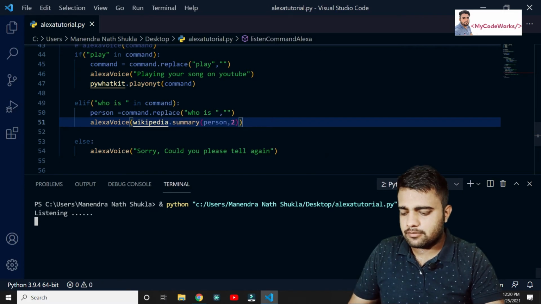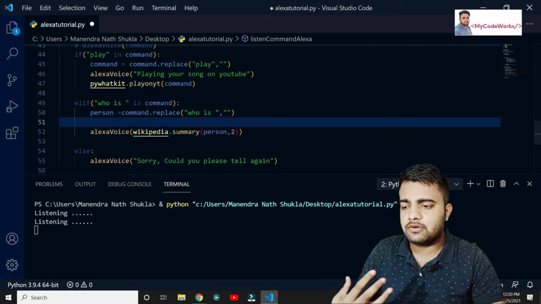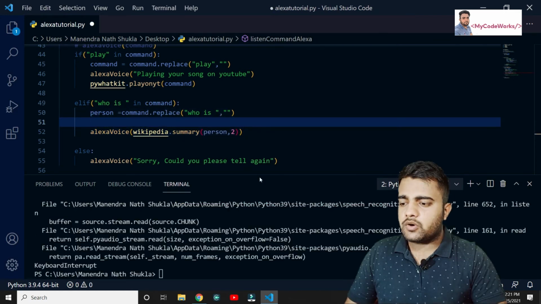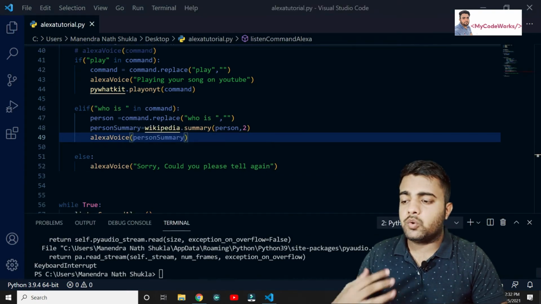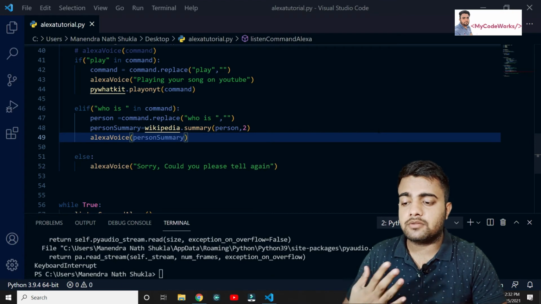So as you can see here, it's able to read the data from Wikipedia, and now it's able to respond back with a summary about the particular person. So if you ask Alexa "who is" someone, Alexa is going to respond back with the summary about the person.